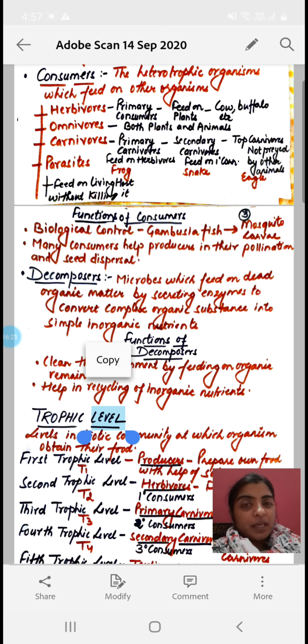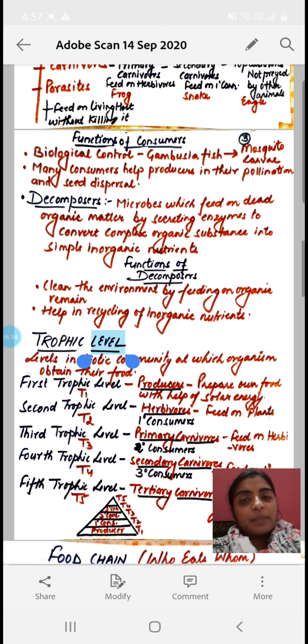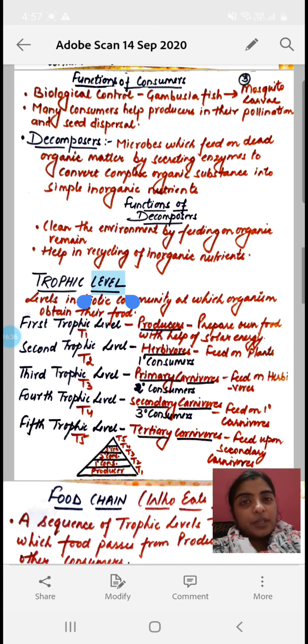Different plant parasites, they are cuscuta, okay. Animal parasites are liver fluke, ascaris, okay. Now come to the functions of the consumer. Now these consumers are used as the biological control agent.